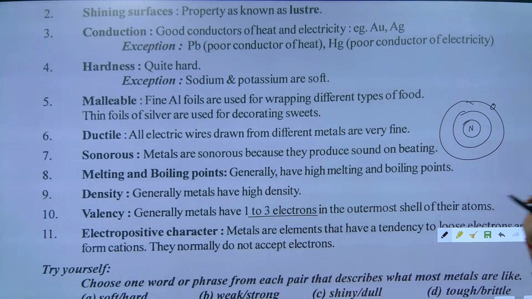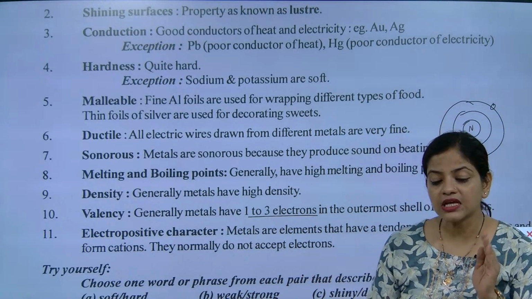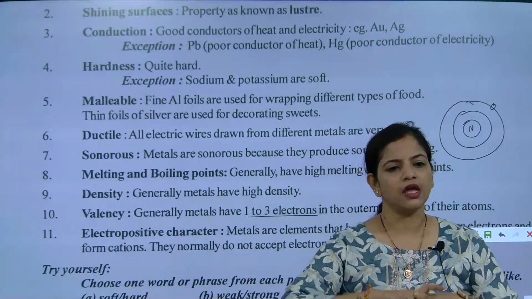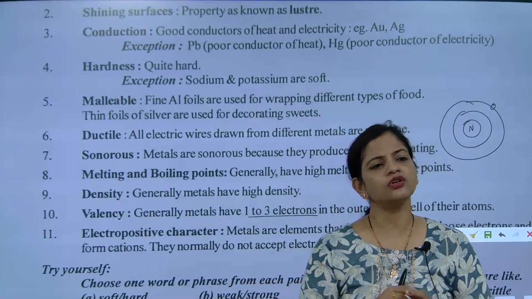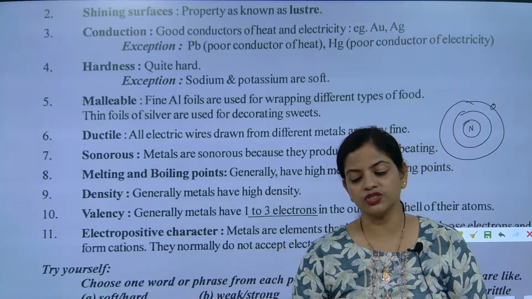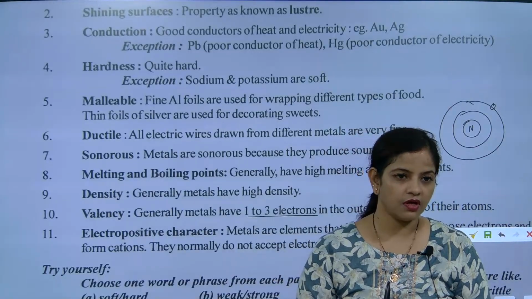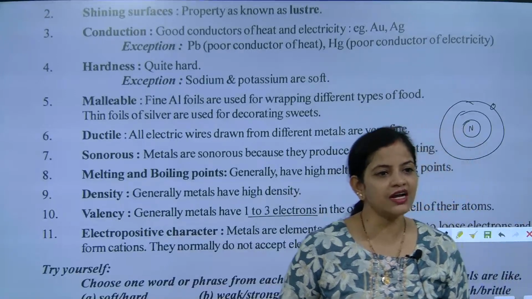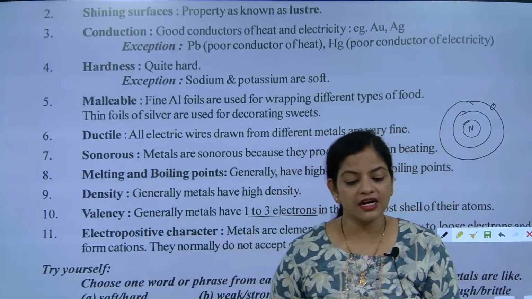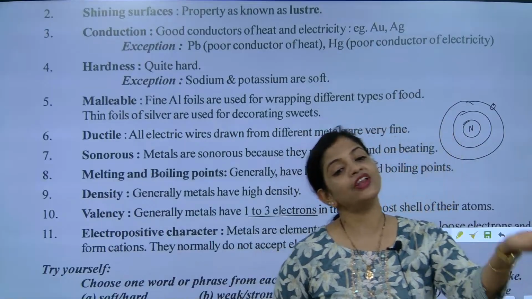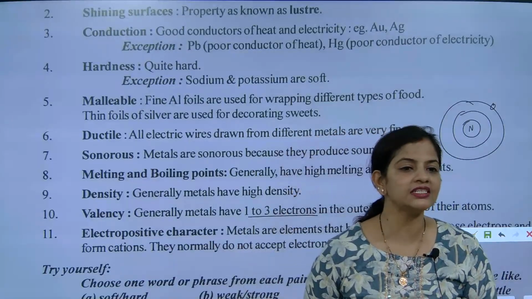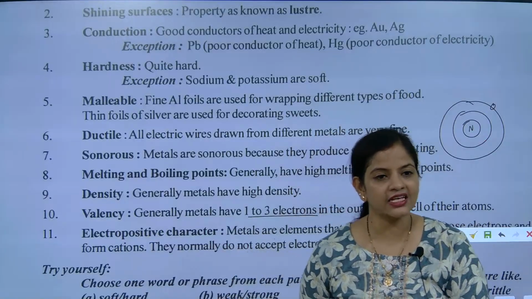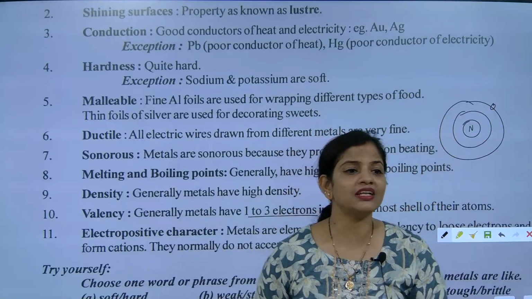Now electropositive character. Why are metals electropositive in nature? In simple terms, understand one thing. You have 3 chocolates and your stomach is fully filled. You don't want to eat that chocolate. What will you do? You will give. So when you are giving, you are considered electropositive. And when you take, you are considered electronegative. Giving is positive. Taking is negative. Did you understand? So metals are giving.